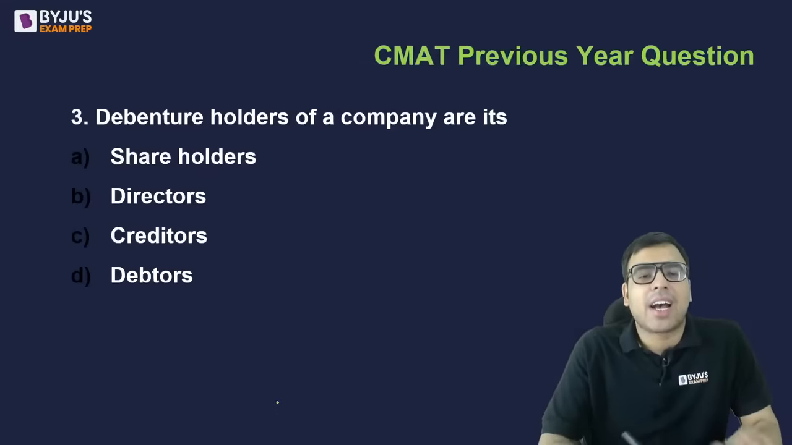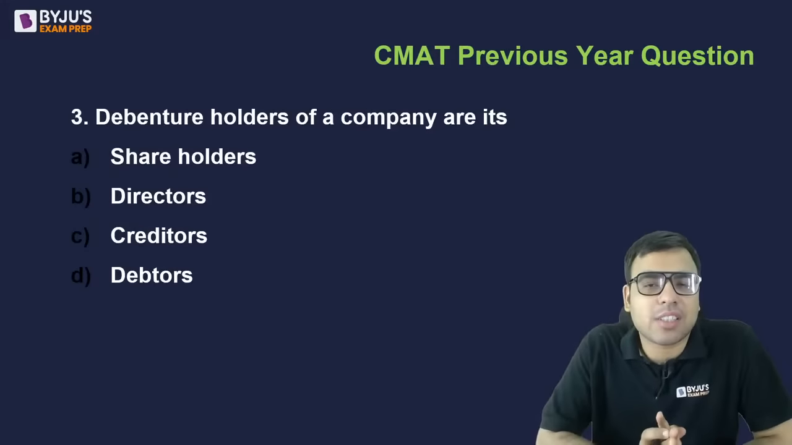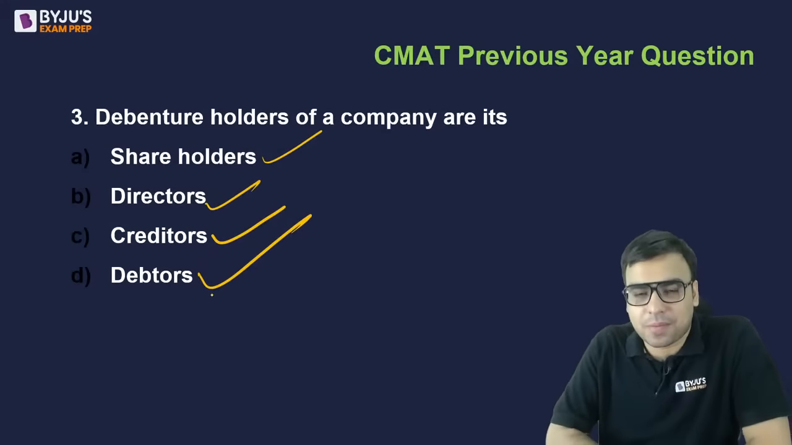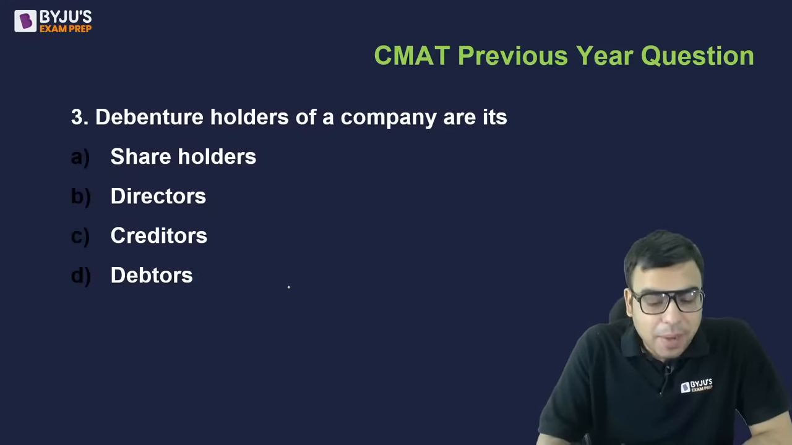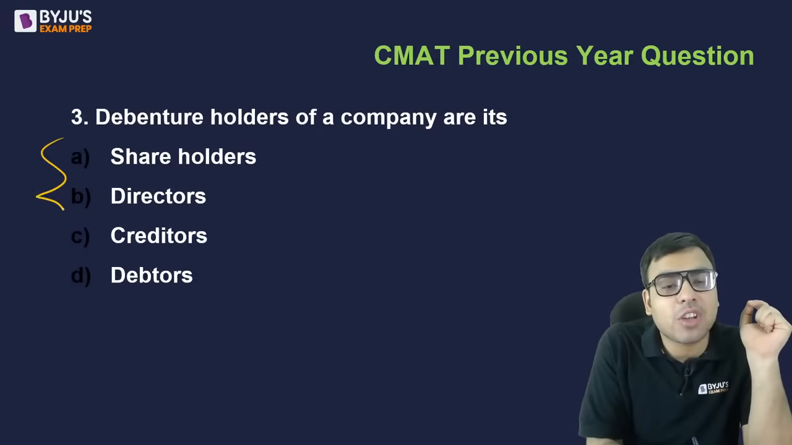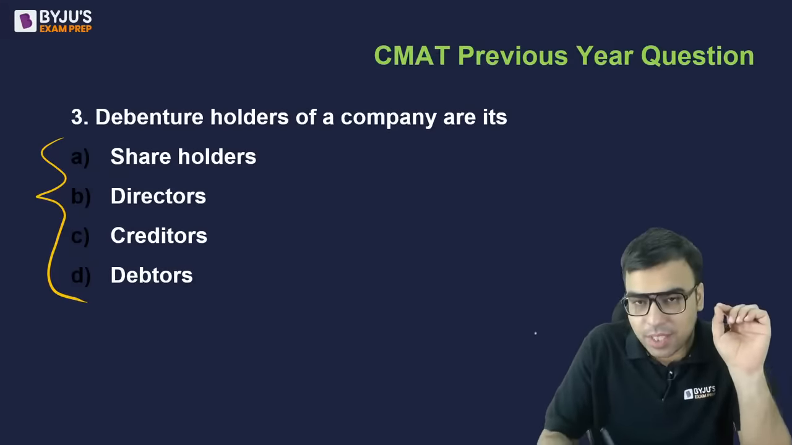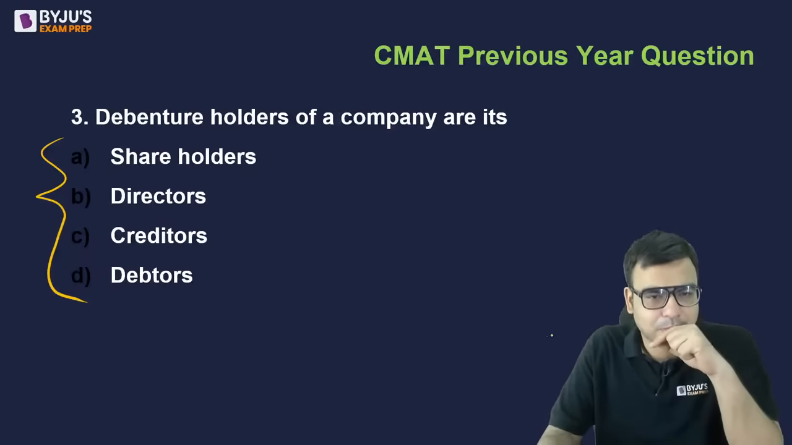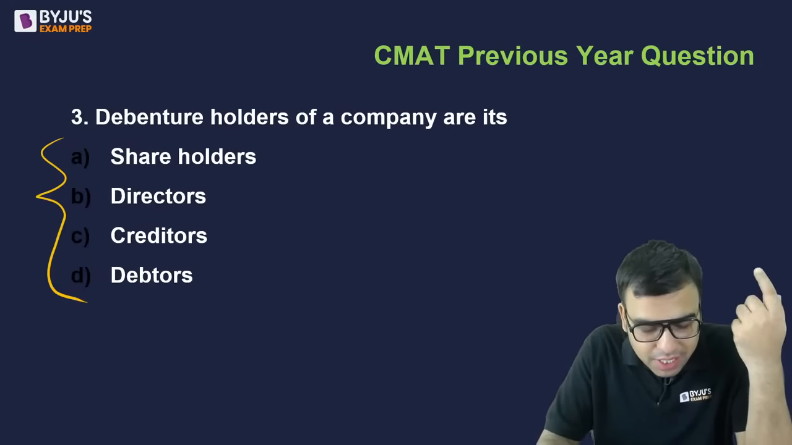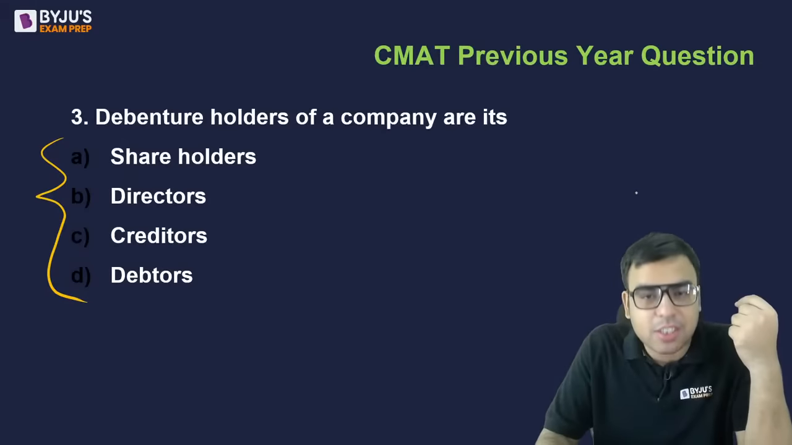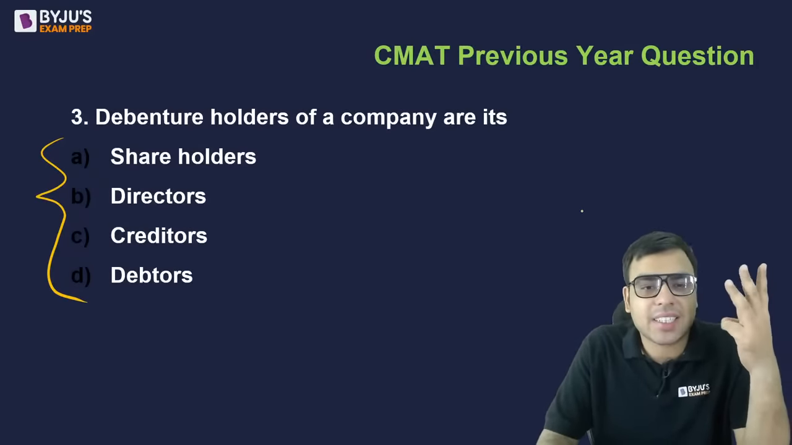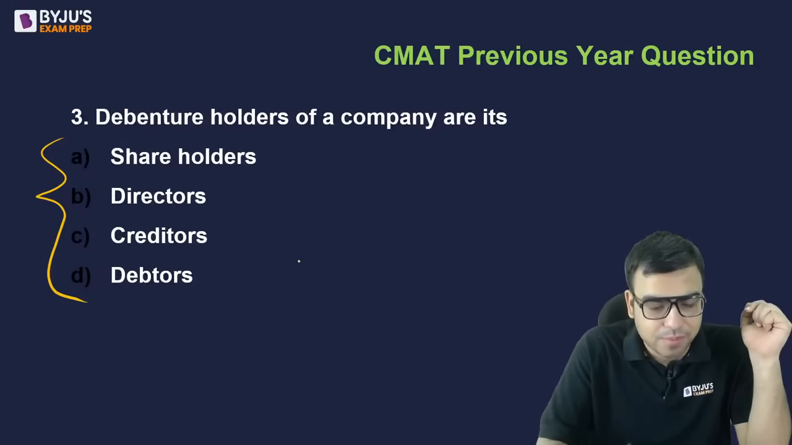Okay, the next one: debenture holders of a company are its shareholders, directors, creditors, or debtors. What is the right answer to this question? पहले आप इसका आंसर कर दो, but I want to know whether you know the meanings of all these four terms or not. If you do not know, I will explain it. Ashneer Grover is related with Bharat Pay, right? हाँ, correct. Debenture holders of a company are its shareholders, directors, creditors, debtors. What is the right answer?